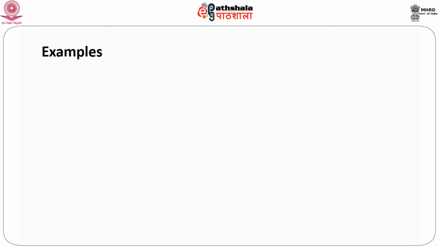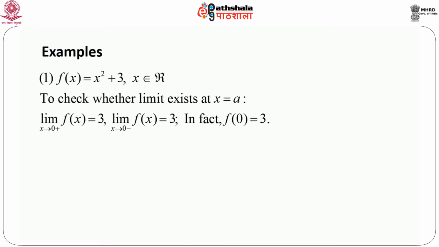A few examples. I consider a very nice function like the parabolic function f(x) equals x squared plus 3 when x belongs to R. That means this is defined for both positive and negative values of x, in fact, positive and negative real numbers. Now we want to check whether the limit exists at x equals 0.